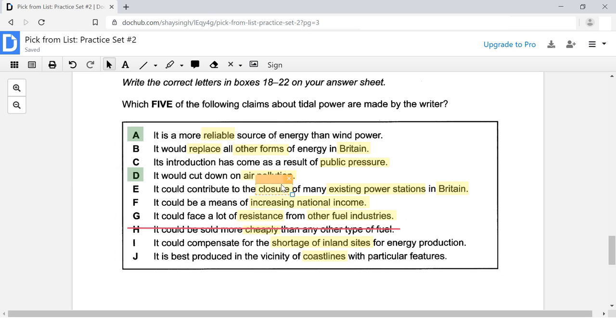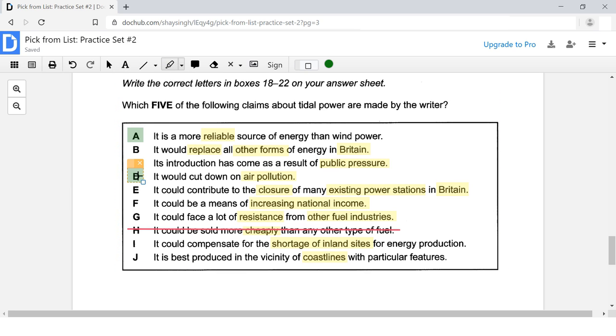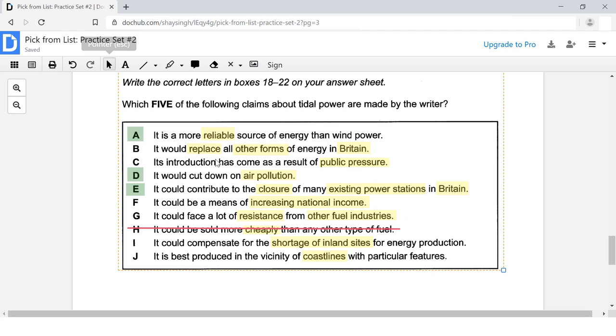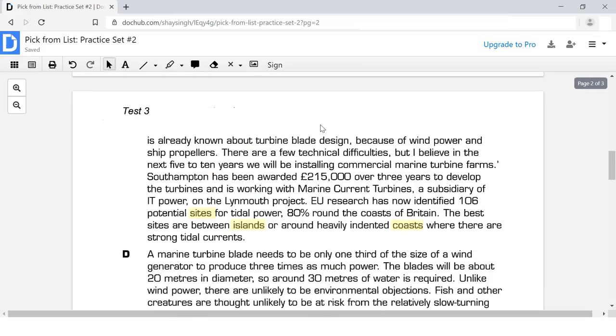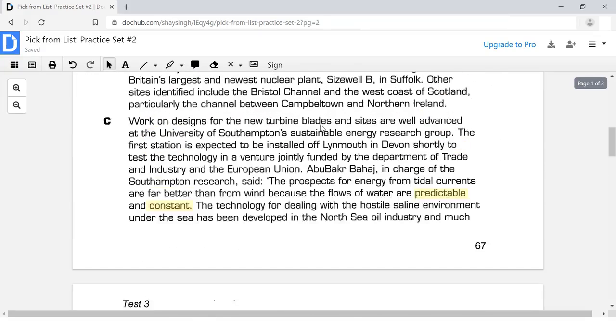So we can shut down stations for other sources of energy like gas, coal, nuclear, and so on. So that is our other correct answer choice. All right, 2 more to go. So let's see if we can find the other remaining answers.